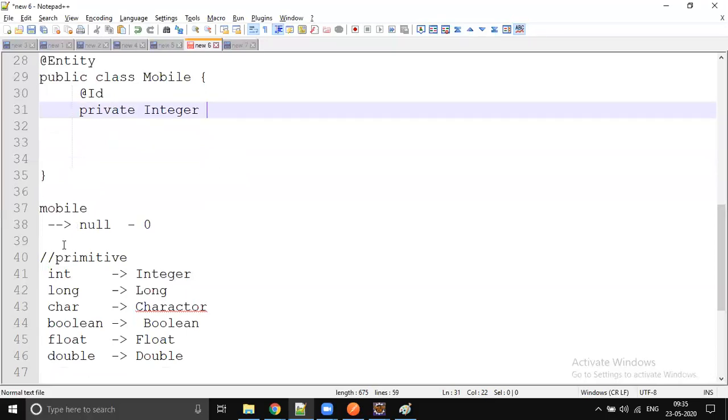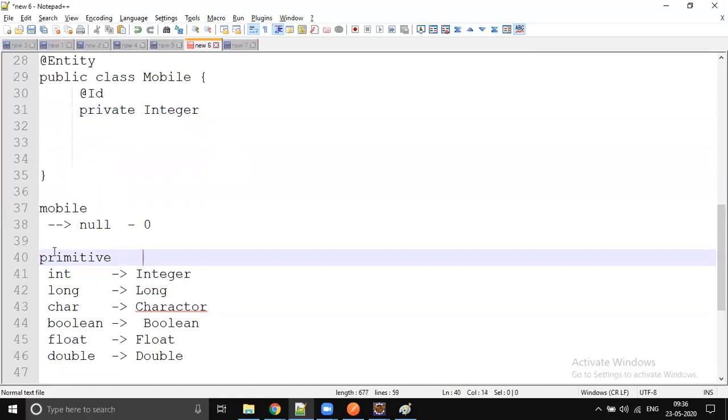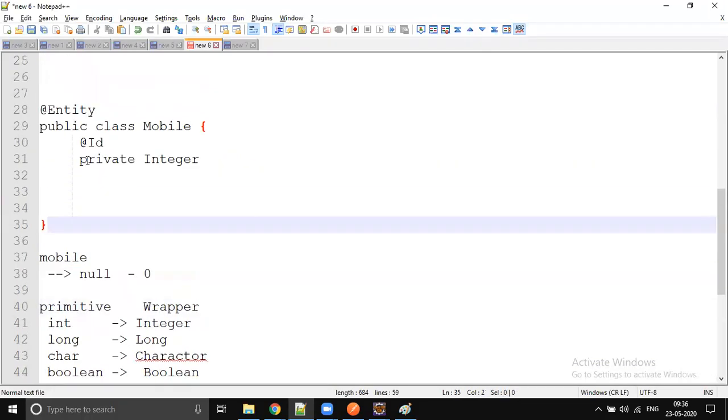So int means primitive, Integer means wrapper. Int means primitive, Integer means wrapper. I still haven't answered Anshuman's question. I will come back to it. Make sure you are writing like this.